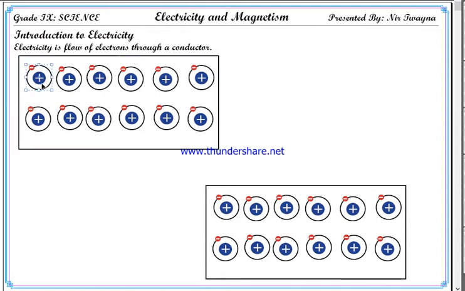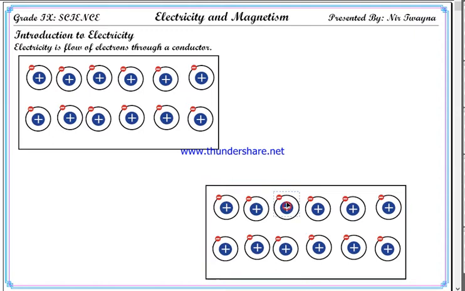You know that every object, every material, is made up of particles, and particles are made up of atoms. An atom contains protons and electrons. Proton is positively charged and electron is a negatively charged particle. I have drawn here a single proton plus and a single minus because in a general condition, an atom has an equal number of protons and electrons, so they cancel out each other. That is why generally an atom does not have any charge.